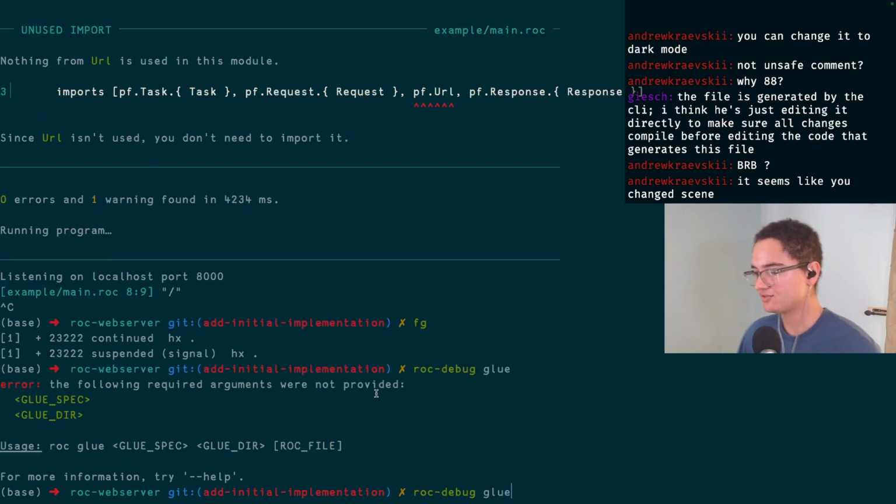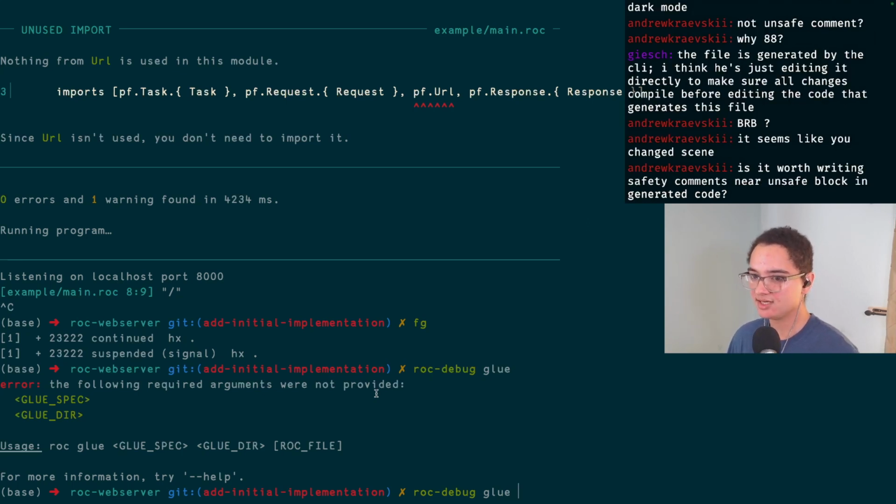So glue has a few different things that go into it just because there's like a larger spec. So first is the spec, which is the file we've been working on.